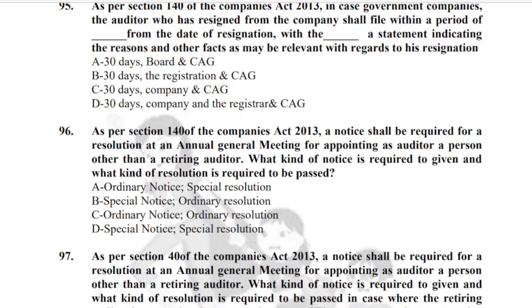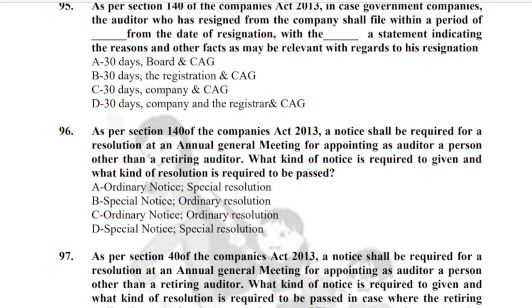Yes, within 30 days. Now, because it is a government company here, this statement of reasons and facts needs to be submitted to whom? Yes, we need to submit it to the company, registrar and CAG, all the three parties. Okay, and how many days? Within 30 days. So if you look at the alternatives here, the right alternative should be alternative D, my dear friends. Yes, absolutely, alternative D. Let's go to the next question.